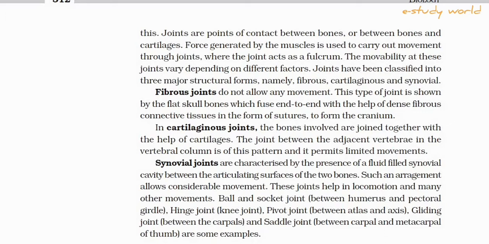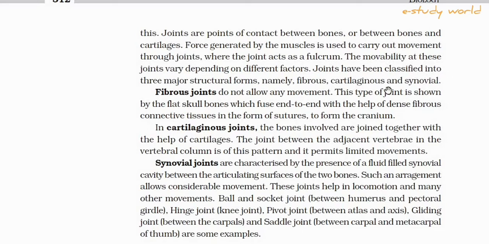Here the joints act as the fulcrum. यही एक ऐसा पॉइंट होता है जहां पे हम फोर्स को अप्लाई करके मूवमेंट करा सकते हैं बोन्स का. The mobility at the joints varies depending on different factors. It may be freely movable, unidirectionally movable, bidirectionally movable, or not movable at all, like in fibrous joints.